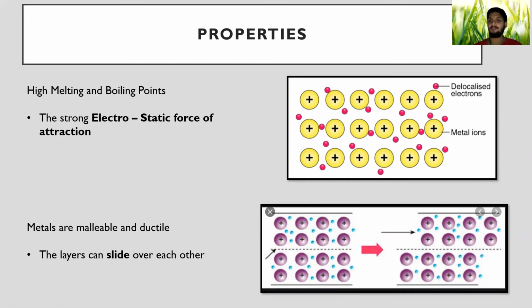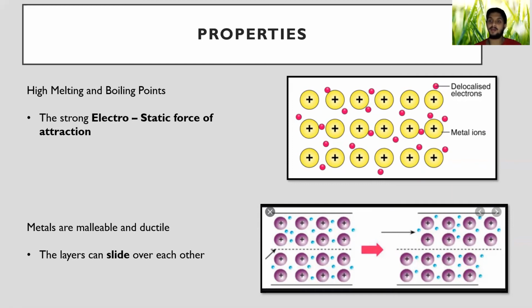So when you apply an external force onto this structure, these positive charges can just slide over each other. This sliding over each other is the reason why metals possess the property of malleability.